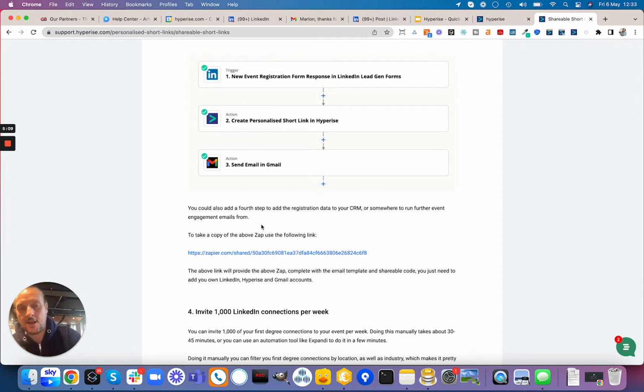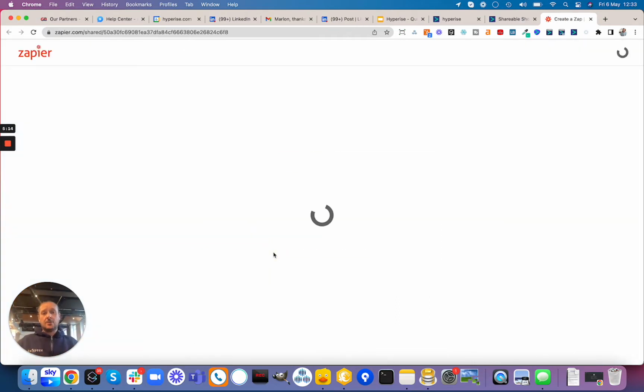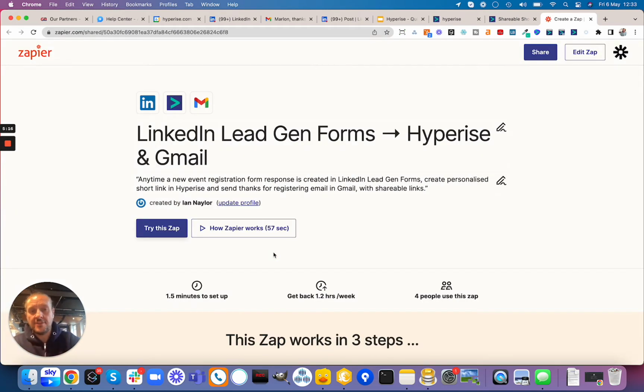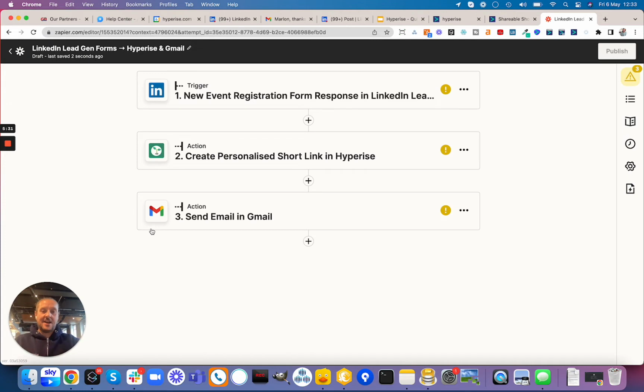Now, the great news here is that we've got this Zapier shared link. When you click that, it's going to open up this page where you can actually try this Zap. The Zap that we've created and been using ourselves, you can go straight into. Simply clicking to try the Zap from that link, if you're logged into Zapier, will add it into your account. If not, you'll have to log in. But once you've logged in, you'll see this Zap now in your own account.